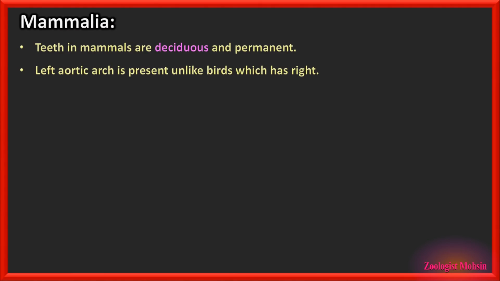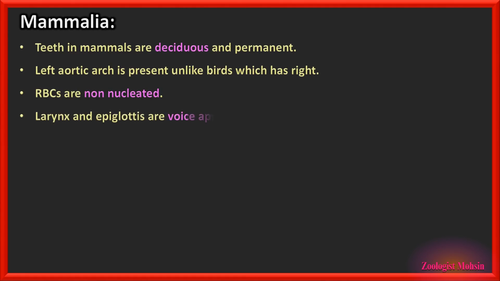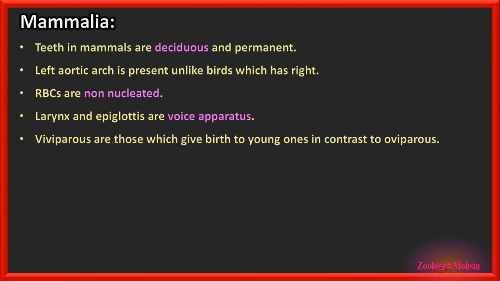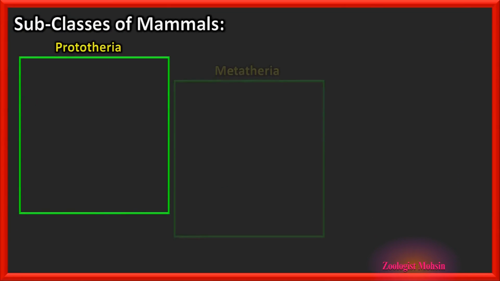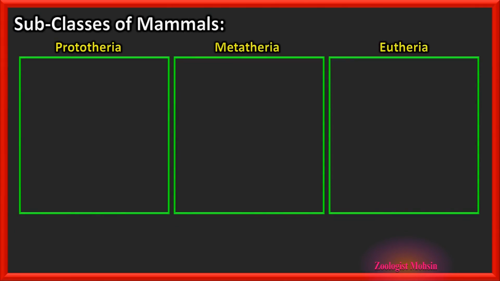Left aortic arch is present, and in birds we have seen that right aortic arch is present, unlike birds. RBCs are non-nucleated, and in fishes we have seen that they are nucleated. Larynx and epiglottis are voice apparatus in mammals. Viviparous are those which give birth to young ones, and oviparous are those which lay eggs. So mammals mostly are viviparous. There are 3 subclasses of mammals: Prototheria, Metatheria and Eutheria.